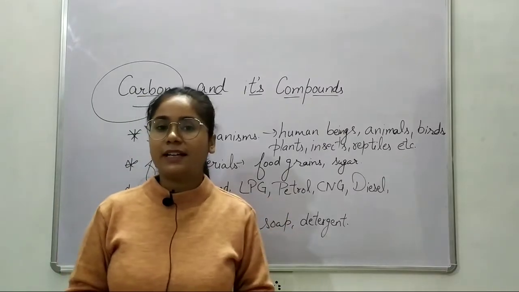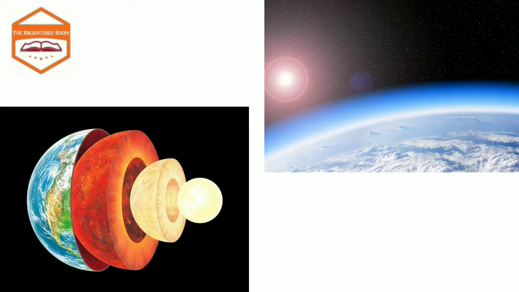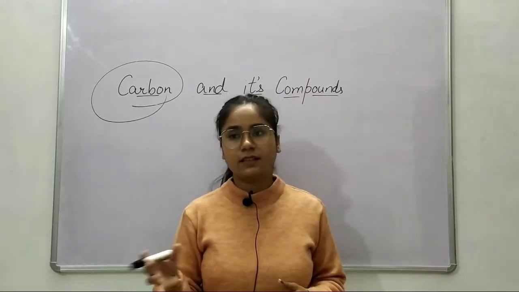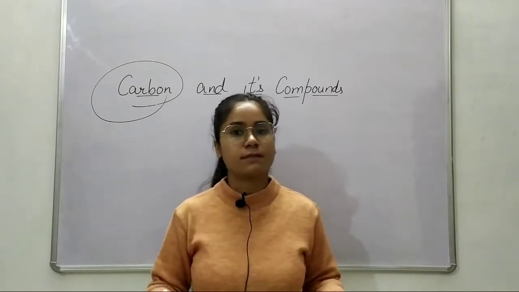Now one more thing I would like to tell you. In spite of this versatile nature of carbon, the amount of carbon present in the crust of Earth and in the atmosphere is very low. The Earth's crust has only 0.02% carbon in the form of minerals, you can say the carbonates, hydrogen carbonates, coal and petroleum. And the atmosphere has 0.03% carbon dioxide. In spite of this small amount of carbon available in nature, carbon compounds play an extremely important role in our lives.